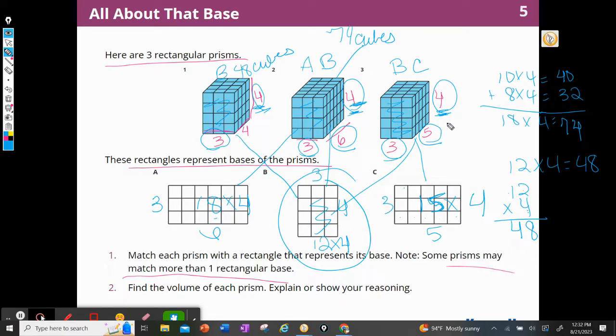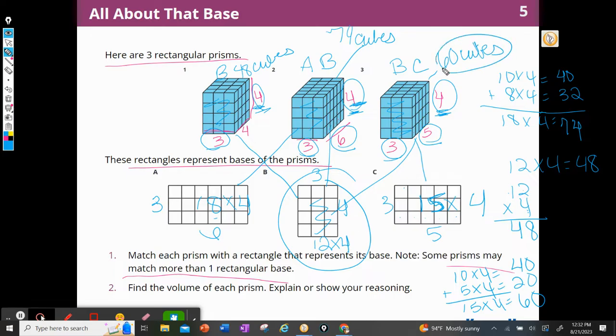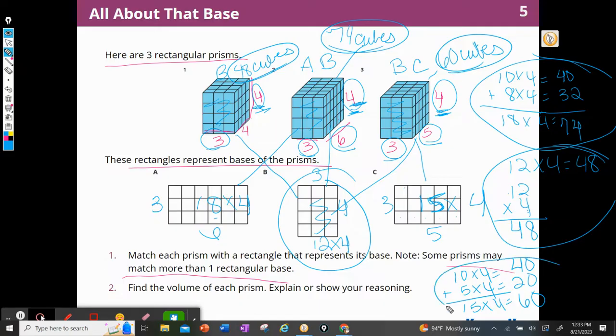Now this one is 15 times 4, which is this problem here. Again, I can break it up by saying 10 times 4 plus 5 times 4. So there's my 15 times 4. And I know 10 times 4 is 40, and 5 times 4 is 20, so that should be 60 cubes. I know my work is a little messy here, but that's what my thought processes were, and here's how I figured out each one. So I showed all of my work. Awesome.